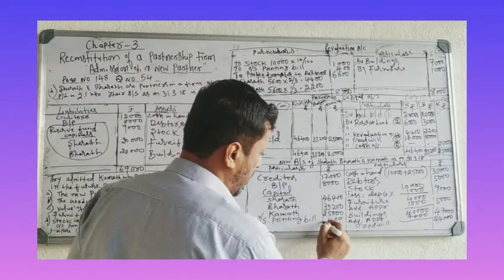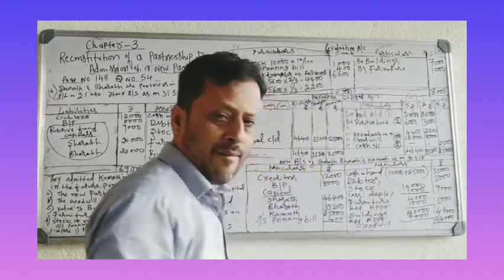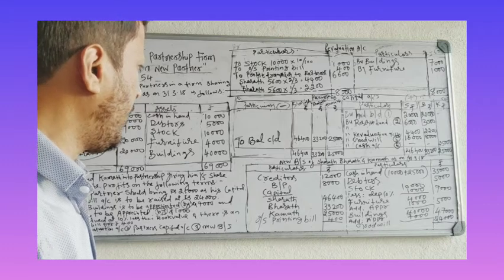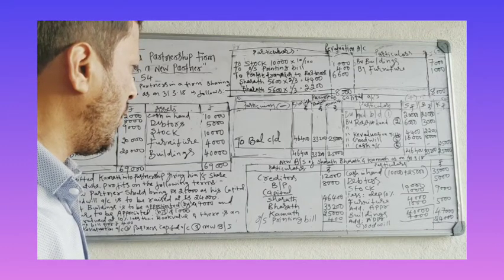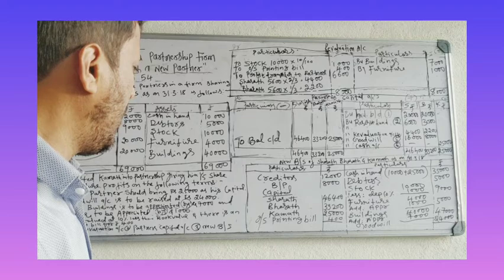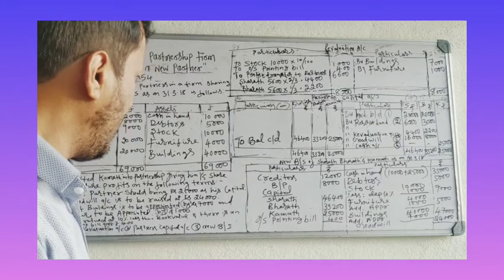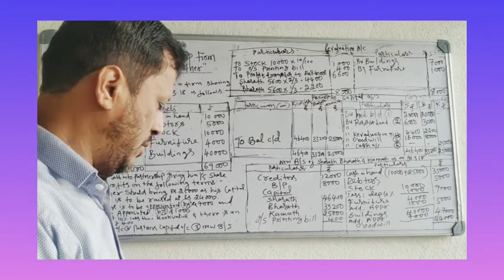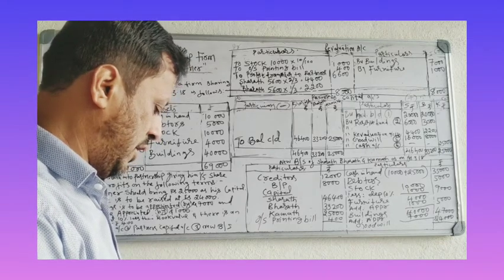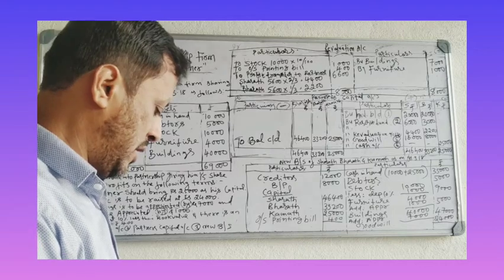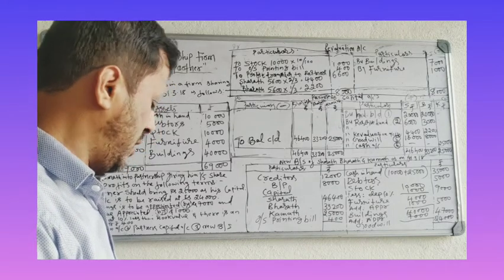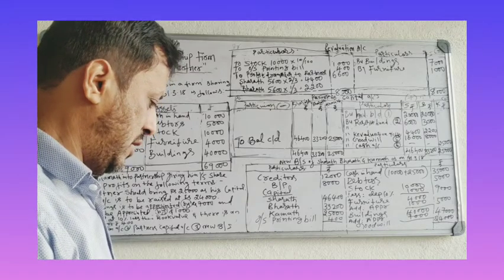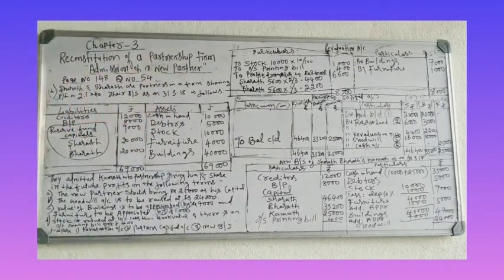So make it total. 12,000 plus 8,000 plus 46,400 plus 33,200 plus 25,000 plus 400. 1,25,000.